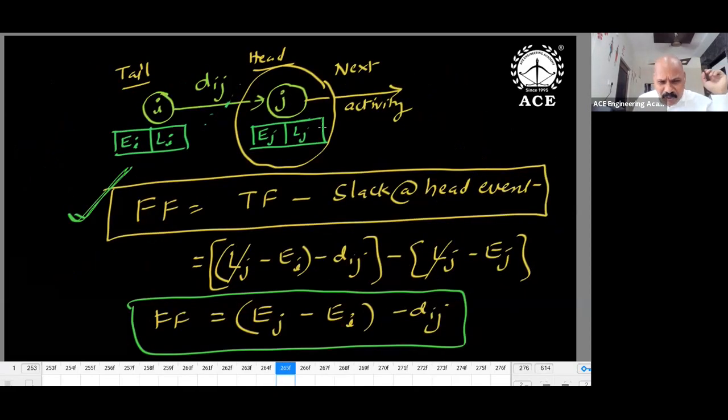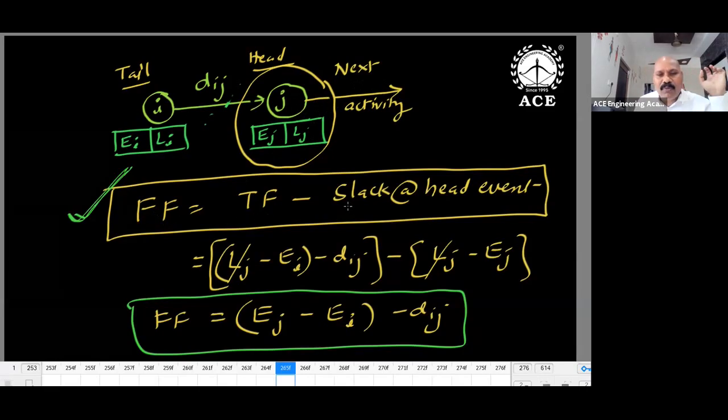Free float I'm estimating. How to get free float? Next activity should not be disturbed. Next activity, I to j activity. What is the common point? J is common for I to j and the next activity. So this j value you have to keep as it is, because if you disturb the j value, the next activity values are changing. Our interest is that the next activity occurrence should not be affected. The next activity starting is j. If j is disturbed, the next activity starting is also disturbed. But we should not disturb j.